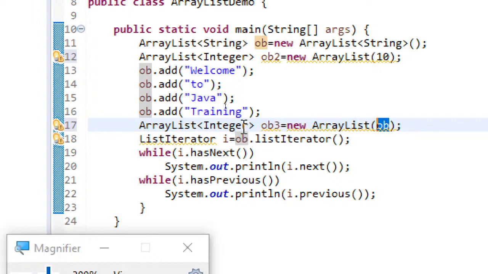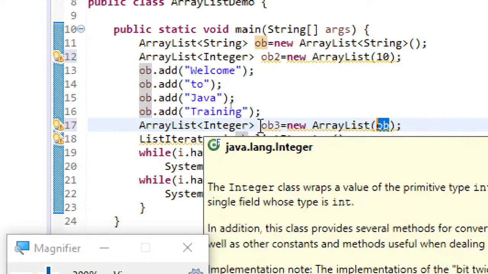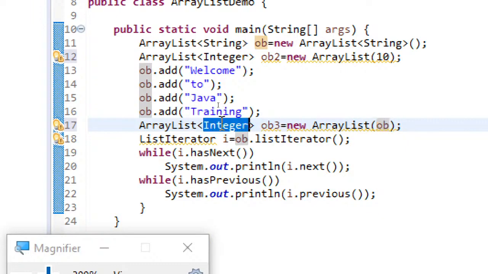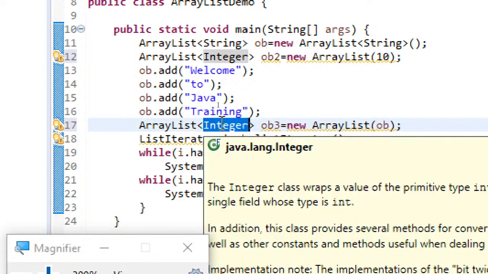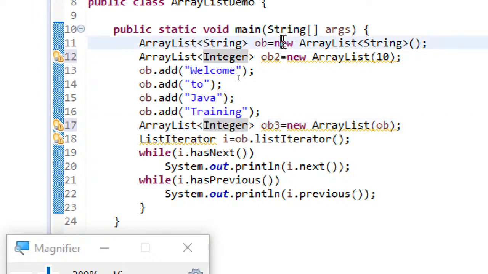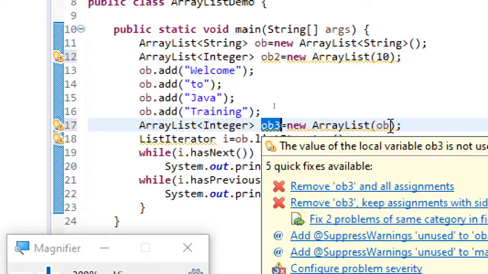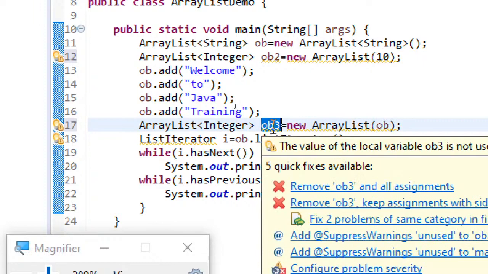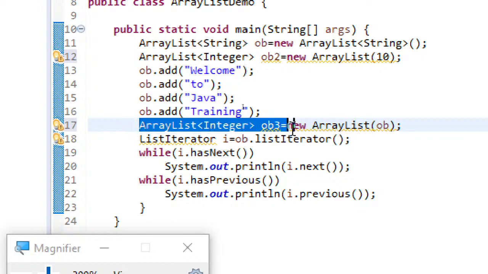Actually this is wrong, but it still won't raise any compile-time error, because it just satisfies the syntax. Here the ArrayList I am passing is a string object, and here I have written Integer. So don't bother about that. Just understand the point that you can create an ArrayList in three ways. First one, without any size specification. Second one, with initial size specification. Third one, with an initial collection specified. That means the collection will be automatically added when the ArrayList object is being created, and later you can add further elements as well.